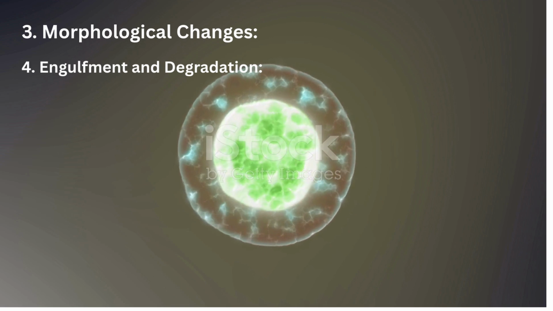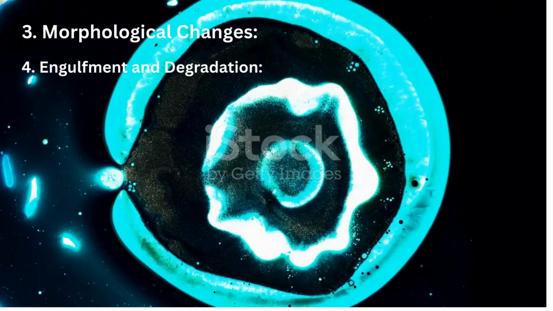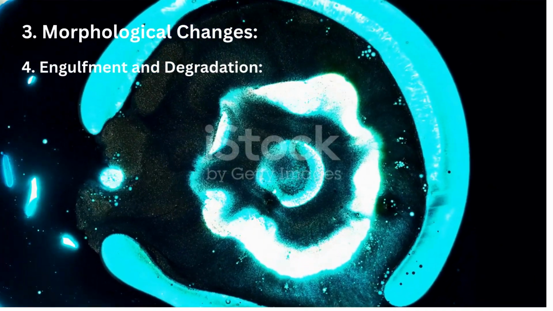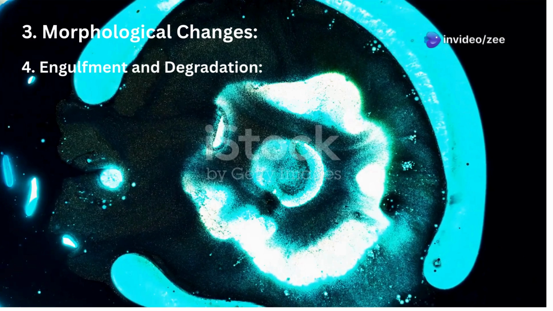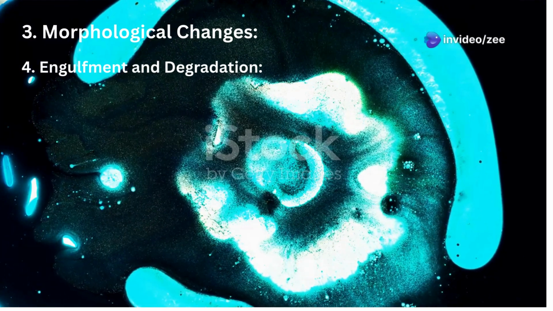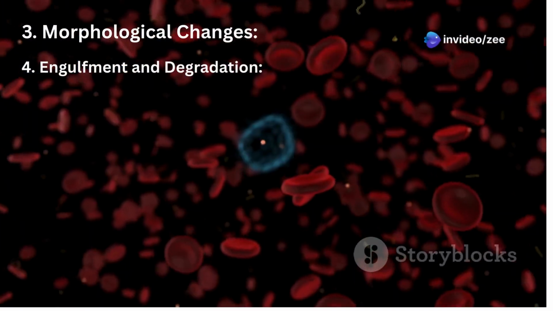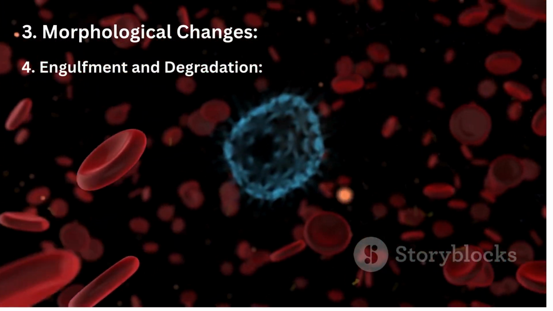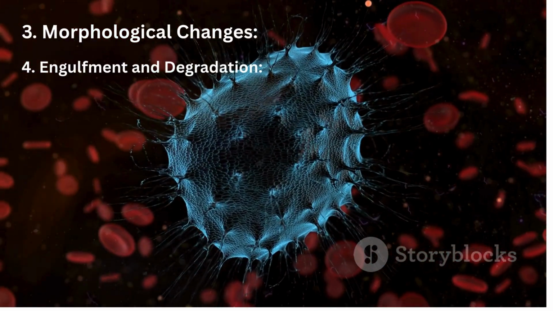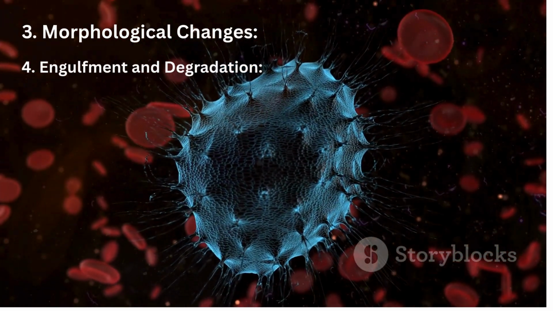Nuclear fragmentation, known as karyorrhexis, is when the nucleus breaks down into smaller fragments. Formation of apoptotic bodies occurs when the cell fragments into membrane-bound vesicles containing cytoplasm, organelles, and nuclear